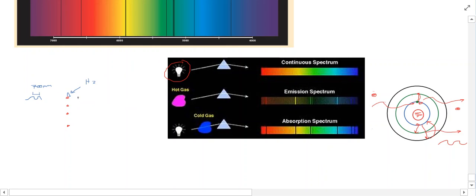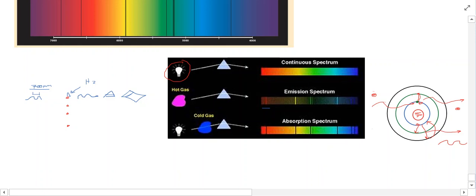So it'll give this same wavelength of light back out the other side. And then if you pass that through a prism and you have a spectra here, it'll give you this specific band, just like what we see here. So the electrons within this hydrogen atom will get excited when this wavelength of light is shone at it.